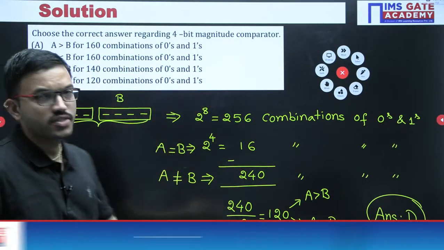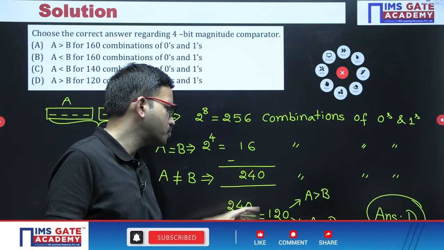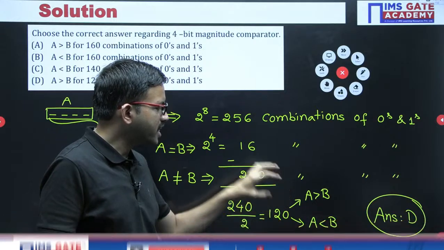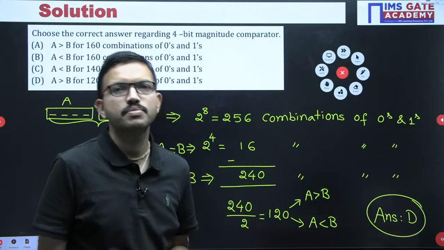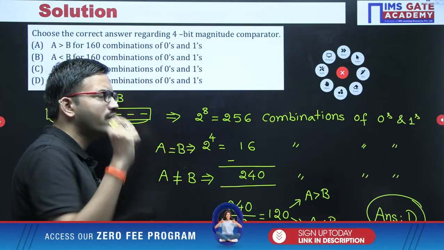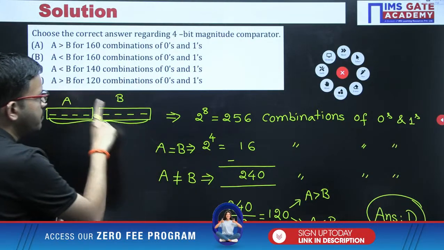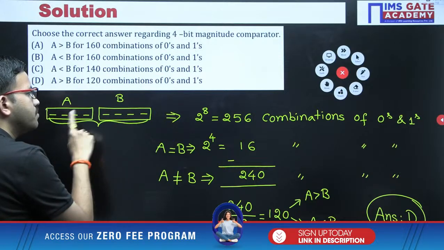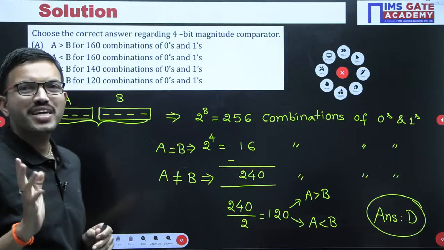Follow the same logic so that you will come to know why we divide the number by 2, and why the number satisfying A greater than B is the same number for A less than B. Whoever is not convinced or still has some confusion, no problem at all. You can consider A and B both as 1 bit, or both as 2 bits, and follow the similar procedure to easily understand.